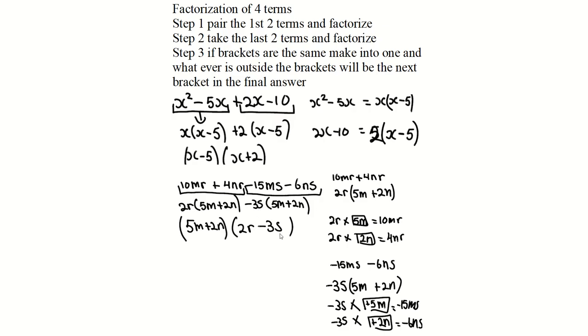We see the brackets are the same. Make it into 1, and whatever is outside, which is 2r minus 3s, would be in your next bracket. And that is how you would multiply this. I mean factorize.